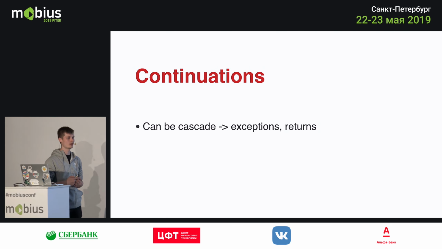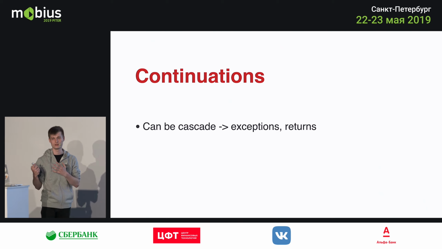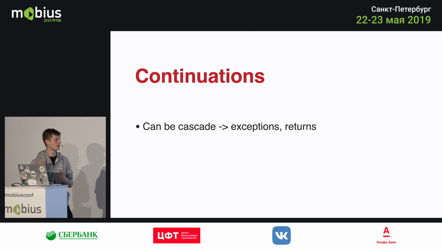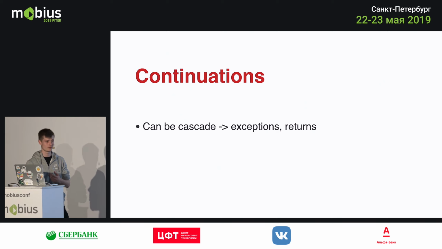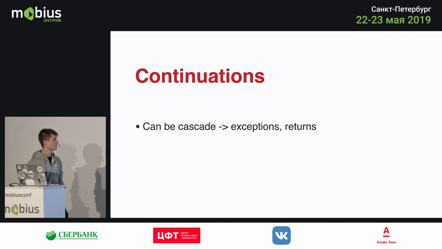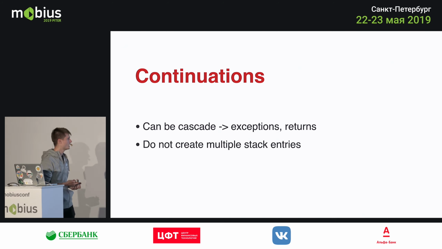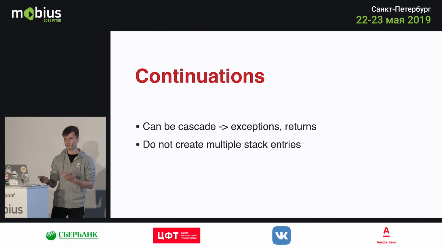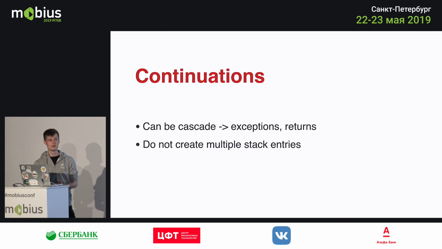As I mentioned, if you throw an exception somewhere in any continuation, it will go all the way down to the process. In the same way, if you return a value through the continuation somewhere above the stack, for example in a suspension function, it can be propagated all the way down to the calling function as well, depending on your code, of course. They don't create multiple stack entries. It might seem that if you have multiple suspension function calls and multiple suspension points, you would create a lot of stack entries, which would in turn overflow the memory. But that's not really it.